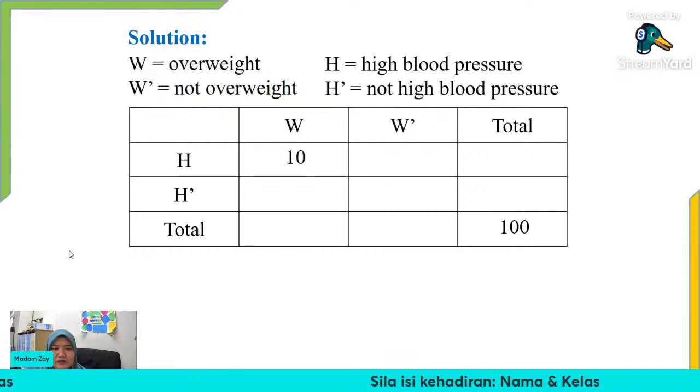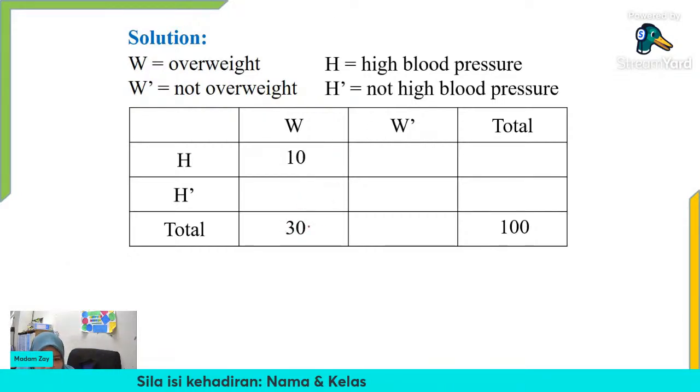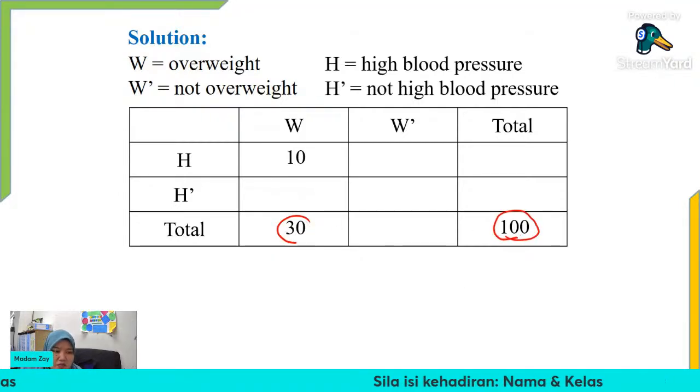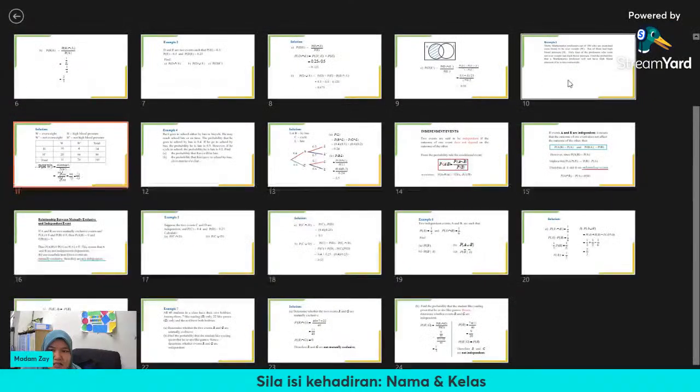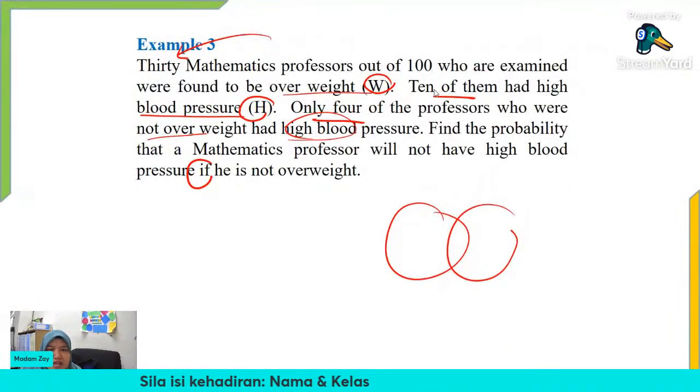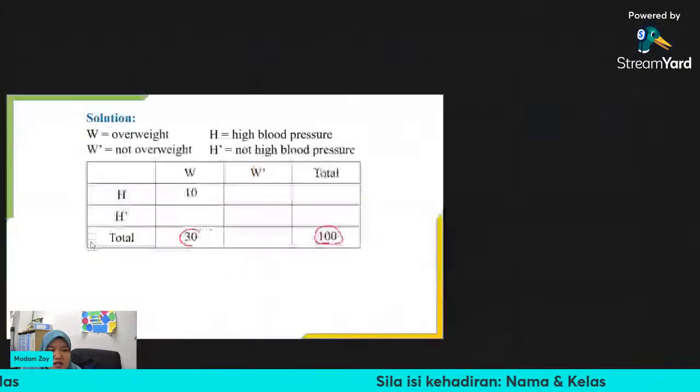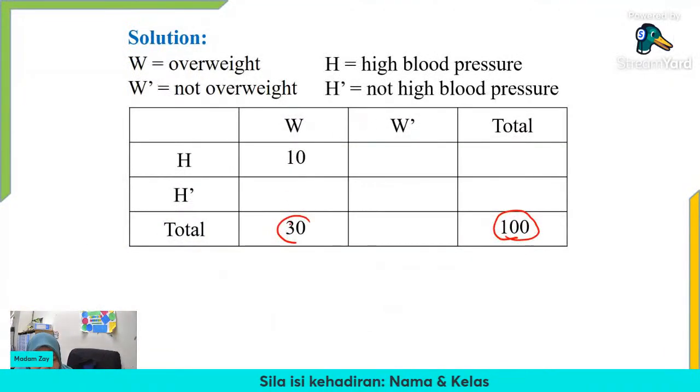Biasa maklumat pertama kita masuk kat situ. And then dia kata out of 100 professor, 100. Lepas tu dia kata lagi, and then they said that 10 of them had high blood pressure. Okay, so 10 daripada yang overweight tadi tu ada high blood pressure juga.